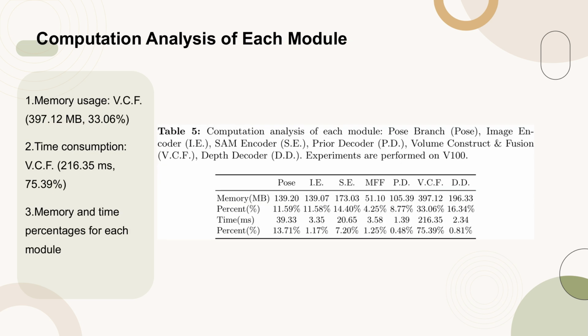Table 5 provides a detailed computation analysis of each module in the system, including the pose branch, image encoder, SAM encoder, prior decoder, volume construct and fusion, and depth decoder. The experiments were conducted on a V100 GPU. Key findings include the significant memory usage and time consumption of the volume construct and fusion module, which accounts for 33.06% of the total memory and 75.39% of the total time. The table also highlights the memory and time percentages for each module, indicating the relative computational load of each component.